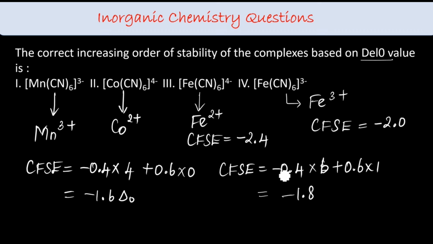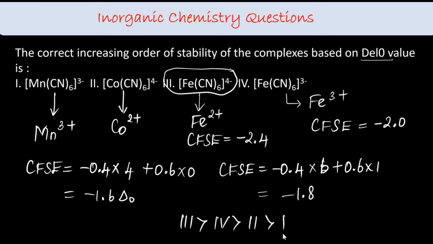So as you can see, I have this one first, so 3, then comes 4, then 2, and then 1. So this is the order of stability. More the CFSE, it can be minus, but the more negative the value, the more stable it would be. Clear?